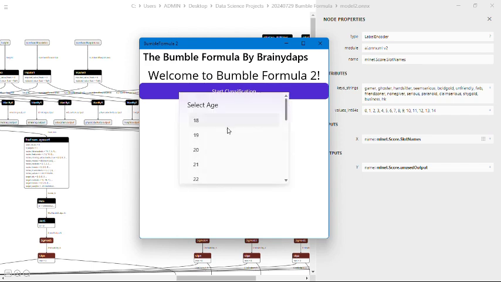Classification. The age of this person is 24. The number of pictures is 1, 2, 3, 4, 5, 6, so 6. The number of bio lines is 1, 2, so 2. Her height is 160.